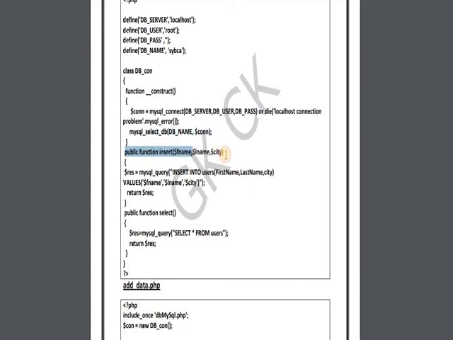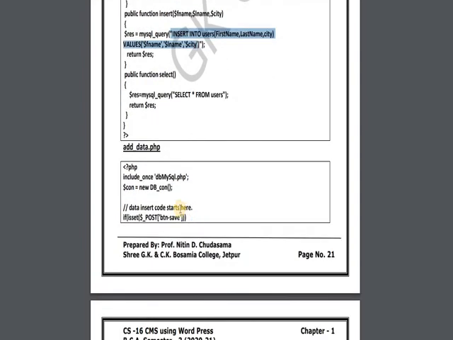Here we are creating particular functions for insert, update, delete, select. Likewise for select, I have simply written select star from user, but it is in function form, public function select. So whenever a particular object is created from the db class, that object can access this select query. Same way the insert function, but here we are passing the arguments first name, last name and city, and here we have written the insert query.